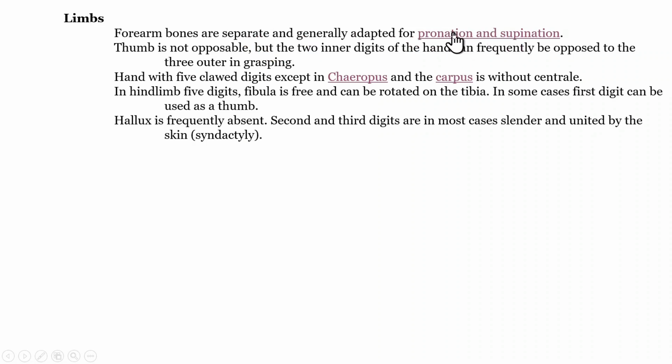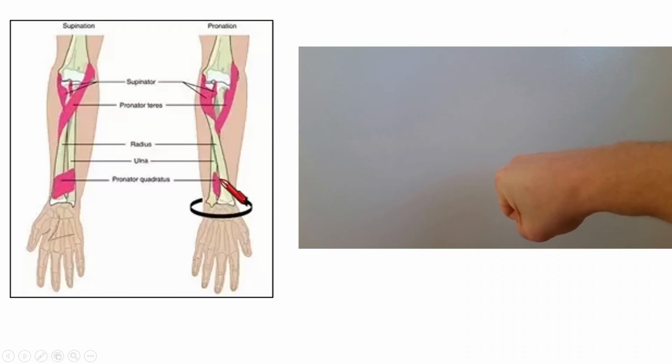What are pronation and supination? Before that, this is the radius and this is the ulna. These two bones are held separately. They are free. Because of that feature, metatherians can do supination and pronation.